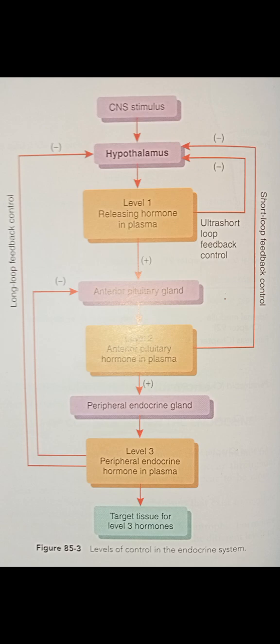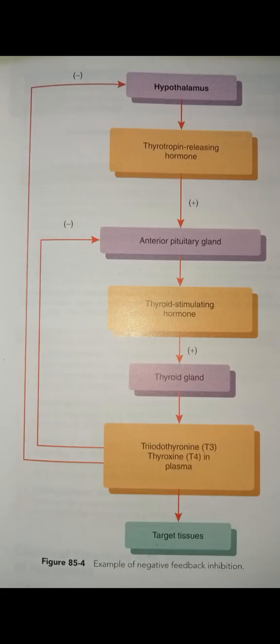When we try to learn about an example of negative feedback inhibition, we can look at this picture. Here we see the hypothalamus, thyrotropin releasing hormone, anterior pituitary gland, thyroid stimulating hormone, thyroid gland, triiodothyronine and thyroxine in plasma, and target tissue. Then this triiodothyronine or thyroxine in plasma influences the anterior pituitary gland, and some inhibition takes place.